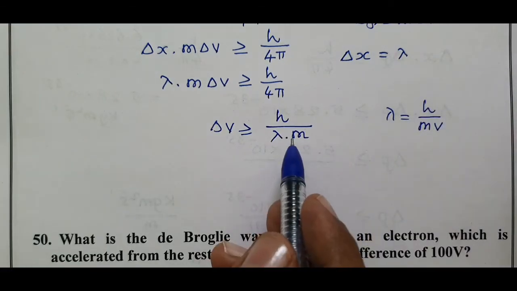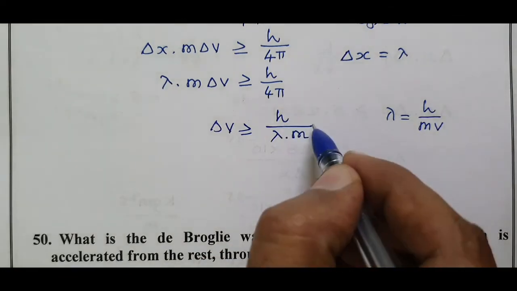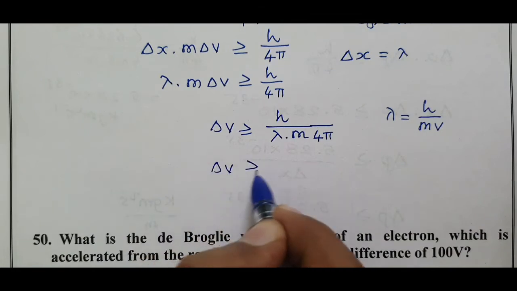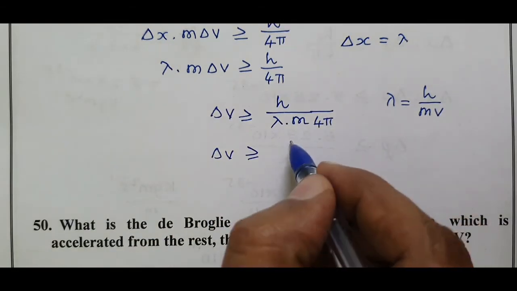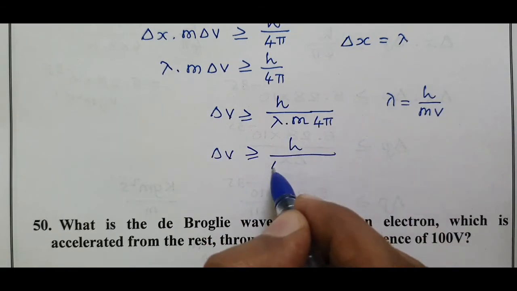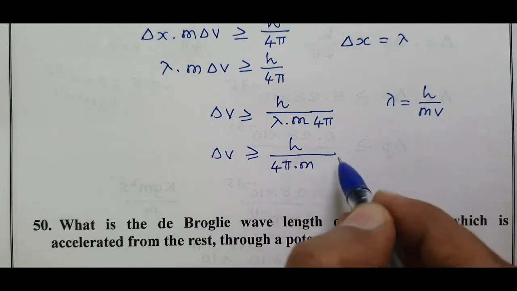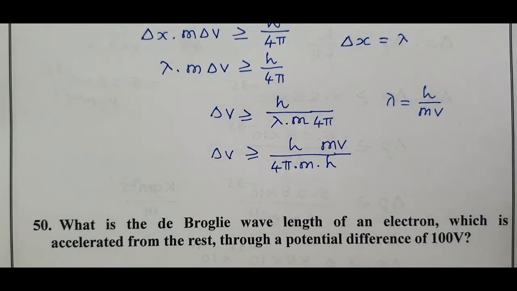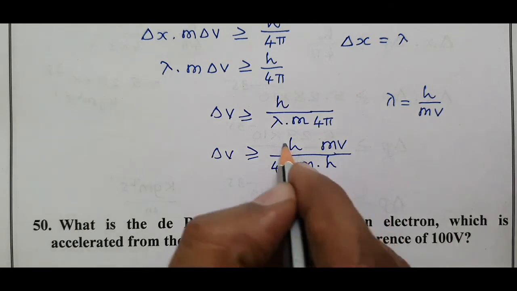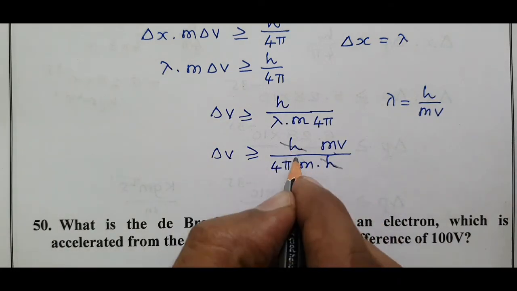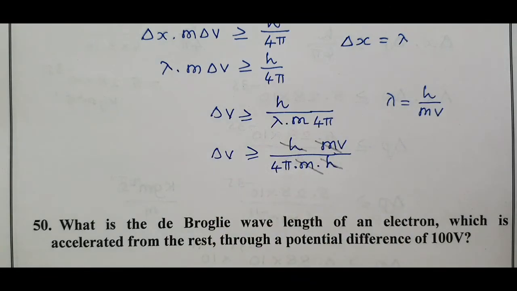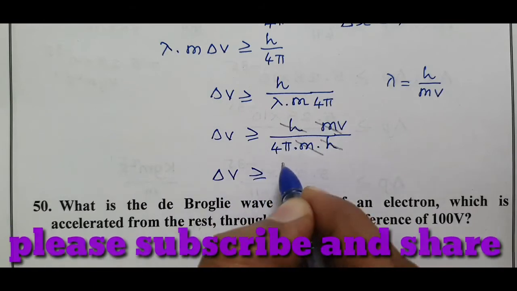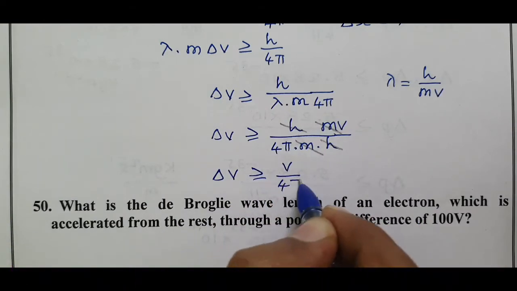When you substitute in this equation, with the 4 pi, delta v is greater than or equal to h by 4 pi into m into lambda, where lambda is h by mv. One h gets cancelled, one m gets cancelled. So delta v is greater than or equal to v by 4 pi.